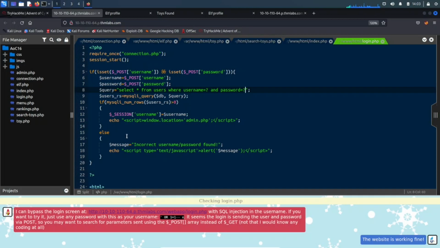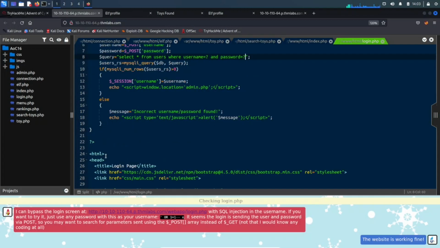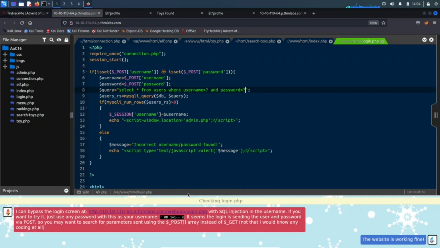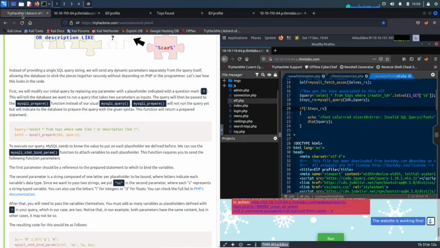Let's see what else is here. All right, just trying to see what else is here. Let's go back. I should have taken better notes. Select query from.